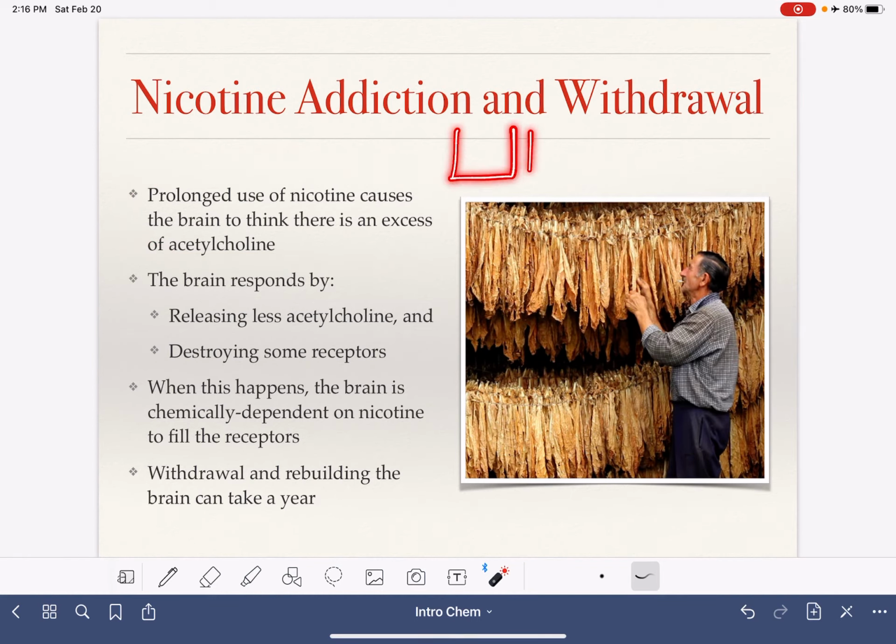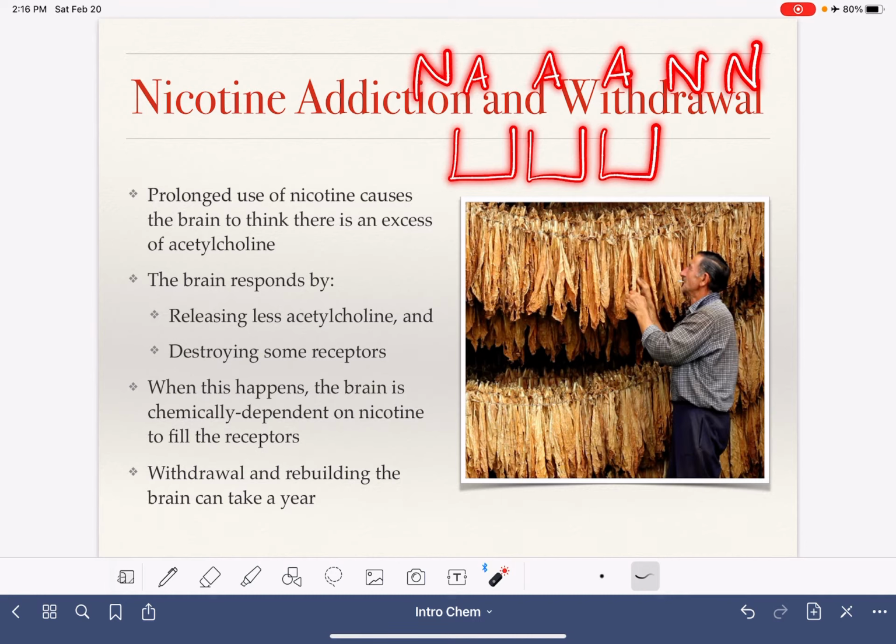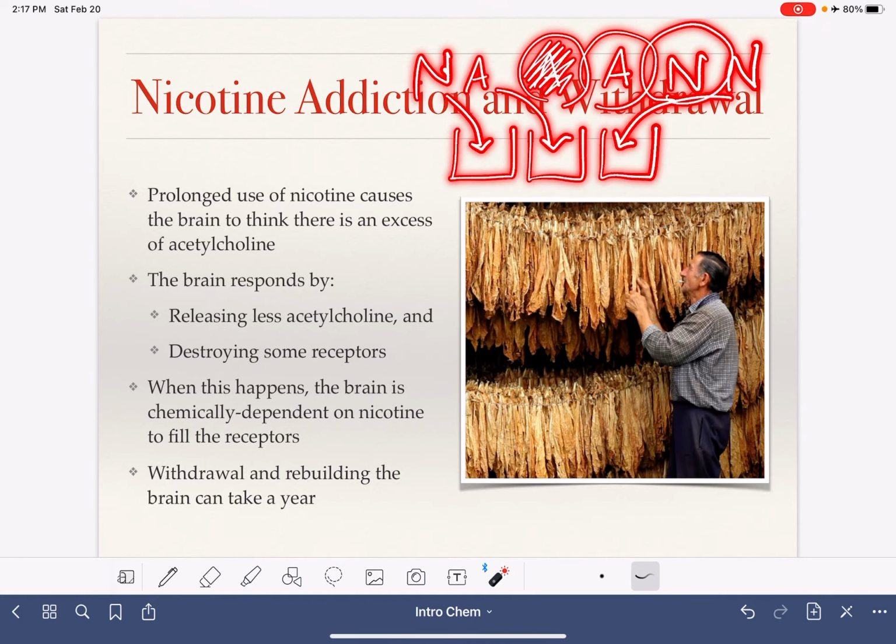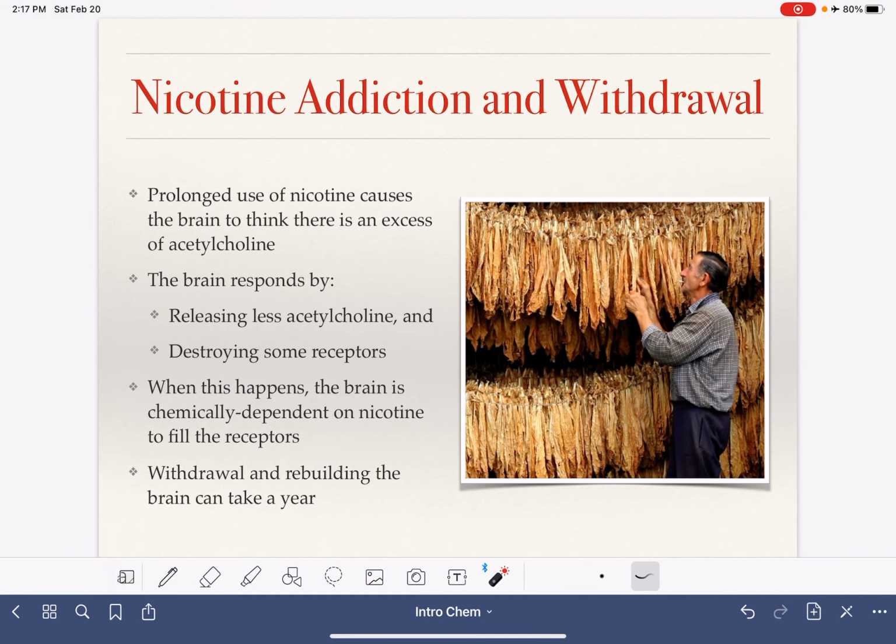So again, the way this works is we've got all these receptors. Your body is producing all of this acetylcholine. You're ingesting all of this nicotine. Your brain can't really differentiate between nicotine and acetylcholine. So some of these molecules are getting into the receptors. Some of them are not. Your body sees all of these extra nicotine and acetylcholine molecules, and your body responds in two different ways. One way that it responds is by eliminating some of the natural production of acetylcholine.